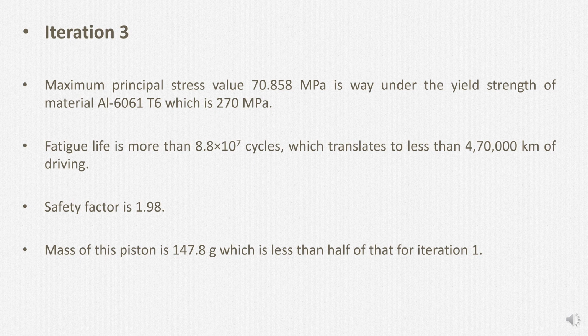Iteration 3 piston develops strain and stress which are not very low or high. Maximum principal stress is way under the yield strength of material aluminium 6061T6. Fatigue life is more than 8.8 into 10 to power 7 cycles. Mass of this piston is less than half of that of iteration 1. Using this piston is ideal. Optimization done here is more or less perfect. Piston will have a long life and can handle different conditions easily. Fuel economy of vehicle, performance and efficiency of engine will not be compromised.